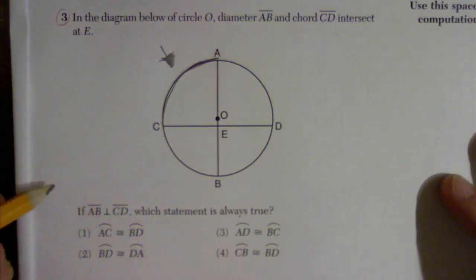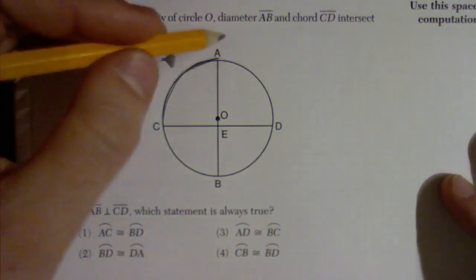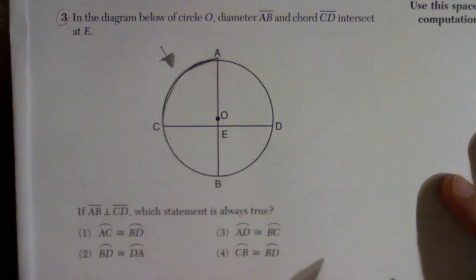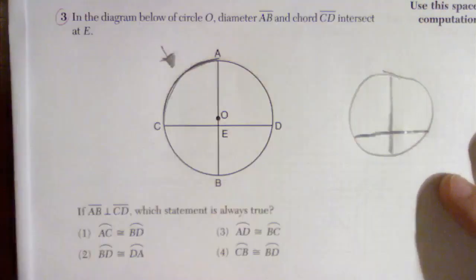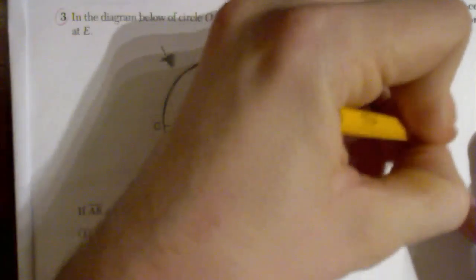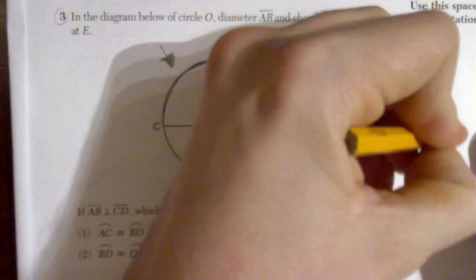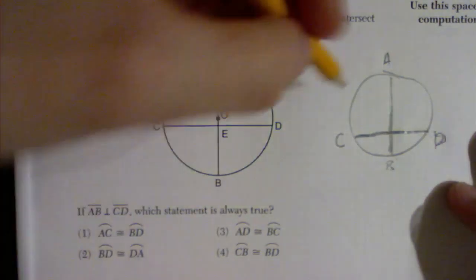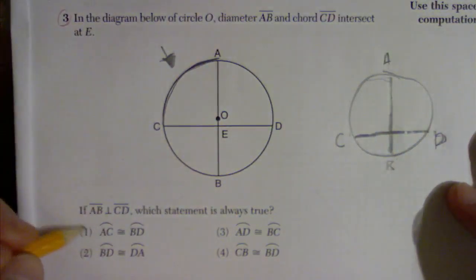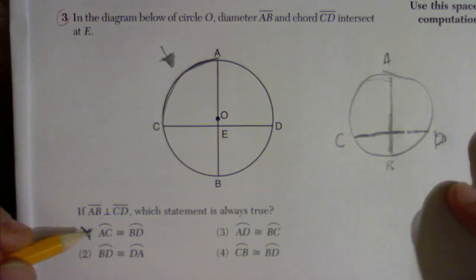My only given is that I've got a circle and that my diameter is perpendicular to some chord. It looks like some line that's going through it. Well, if I draw a circle out like this, and I draw AB as my diameter again, but then I draw CD as a line a little bit further down here, because I just got a diameter and some chord, ABCD. Well, now I can see AC is definitely way longer than BD is going to be. So I can cross that off. I just showed AC is not always going to be equal to BD.